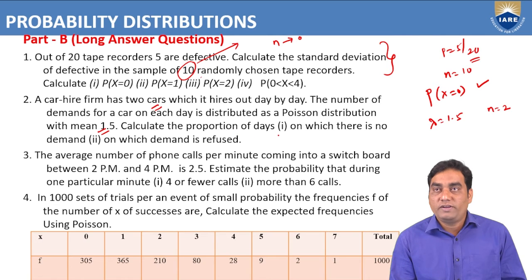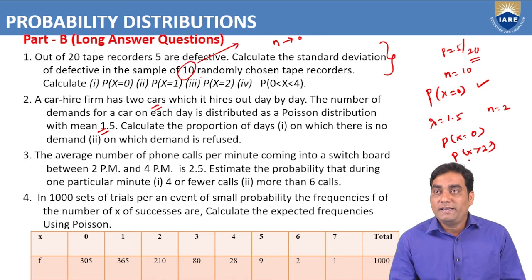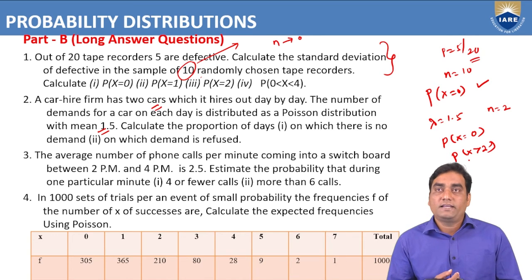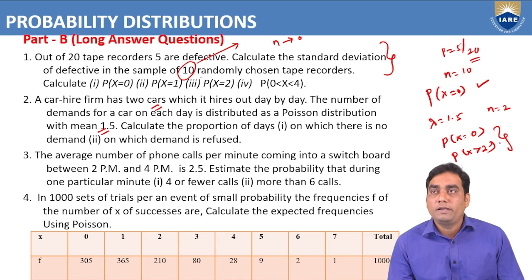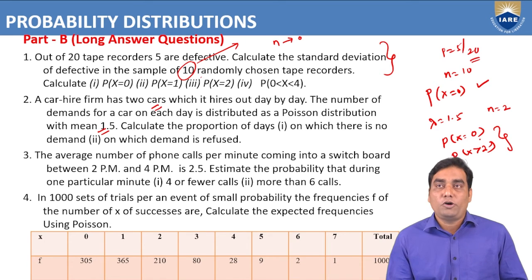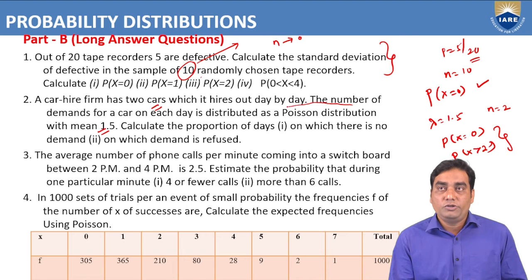Calculate the proportion of days on which there is no demand. That means we can find out P of x equal to 0. On which demand is refused. When will it be refused? If the demand is more than 2 cars, we refuse. So we need to find out P of x equal to 2 and P of x greater than 2 using Poisson distribution. Why are we going to use Poisson distribution? The problem itself mentions it, even though it has 2 cars.